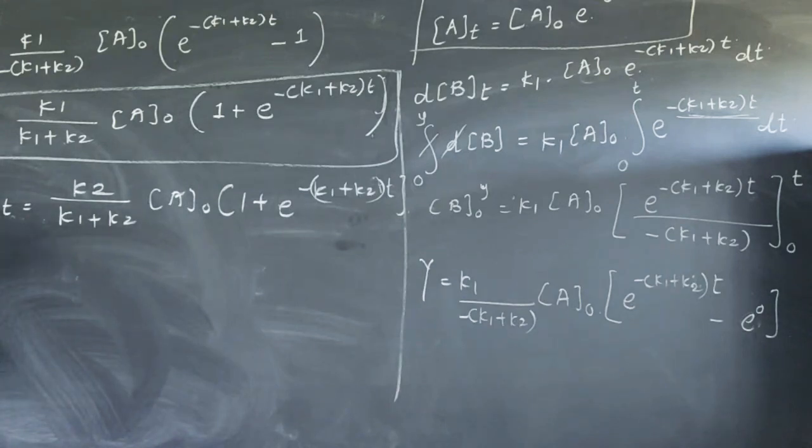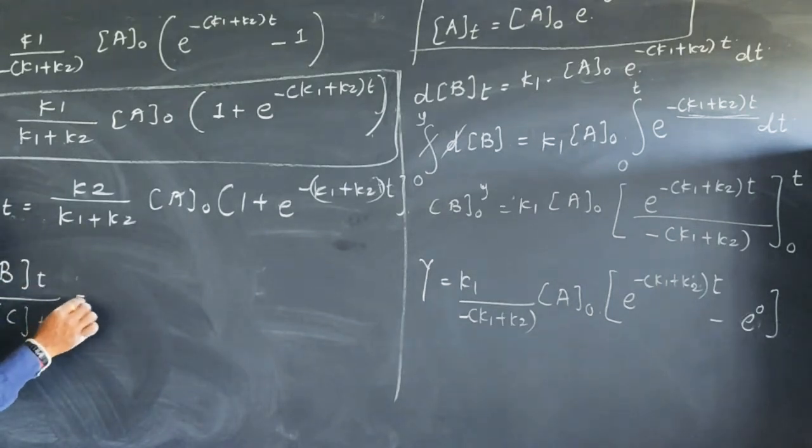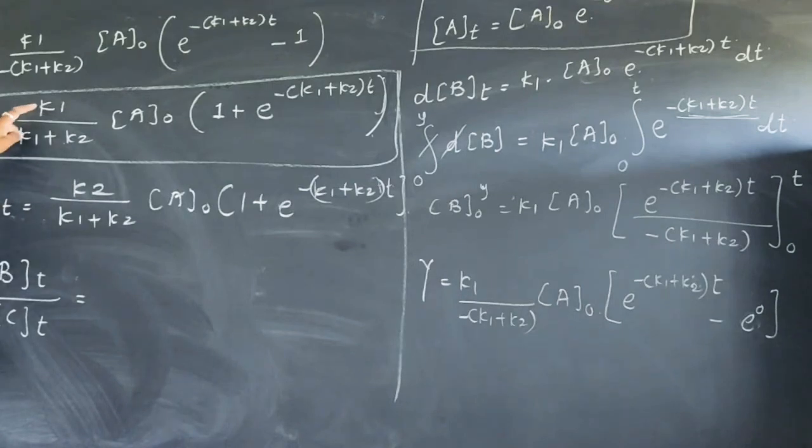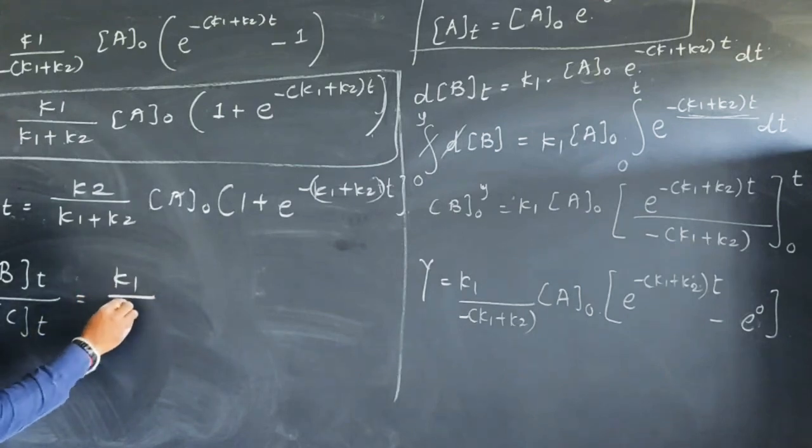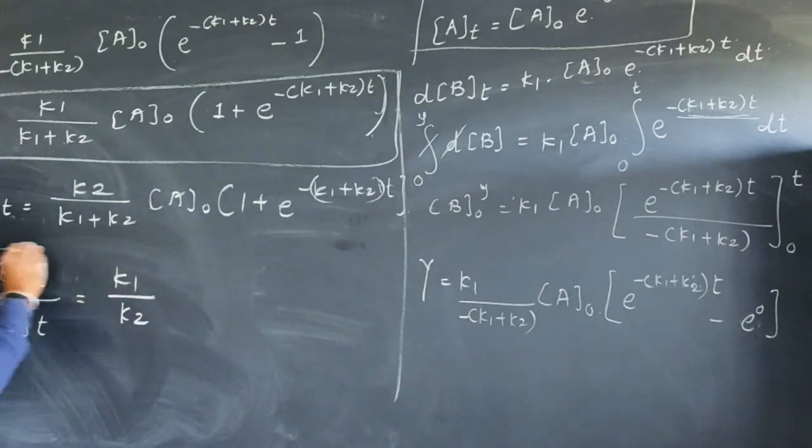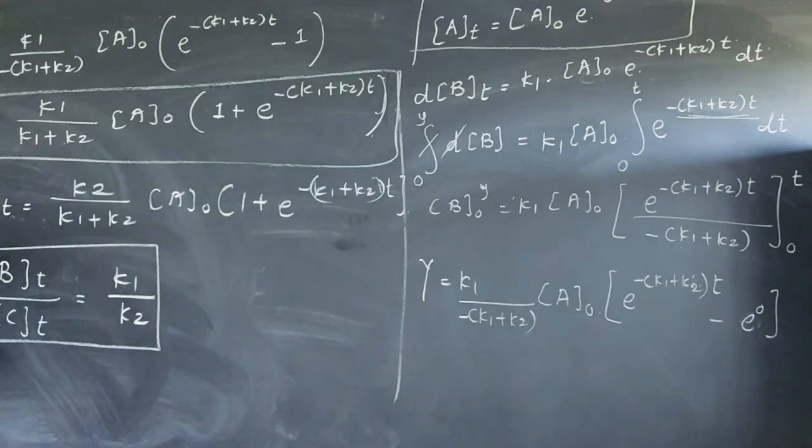If you want to take the concentration of product B at time t and the concentration of product C at time t, the ratio of both concentrations, this value is different, K1 and K2. K1 plus K2 is the same, A0 is the same, this term is also the same. All terms will be cancelled and there remains K1 upon K2.